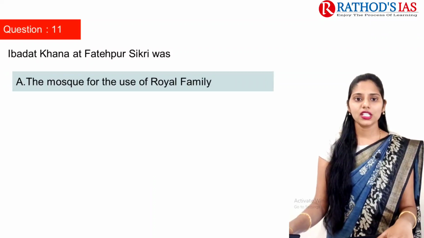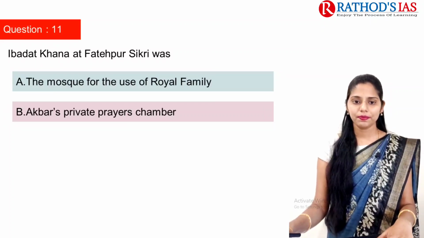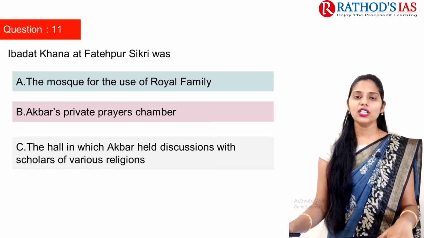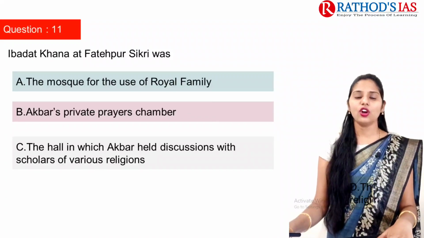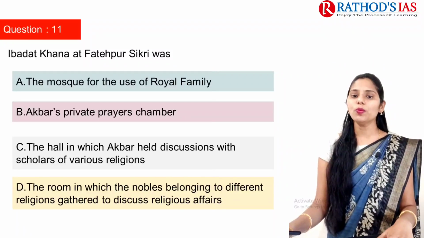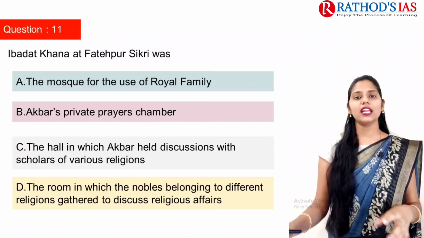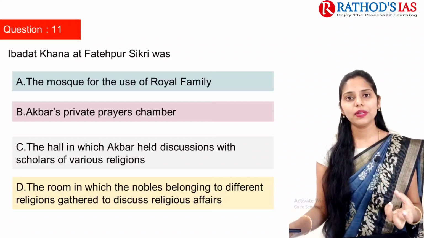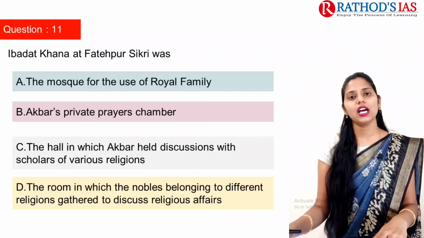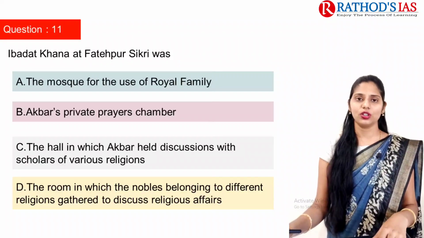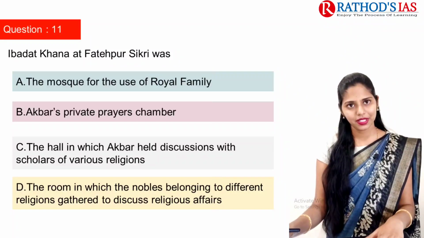The first option here is the mosque for the use of the royal family, the second is Akbar's private prayer chamber, the third is a hall in which Akbar held discussions with the scholars of various religions, and option D is the room in which the nobles belonging to different religions gathered to discuss religious affairs. So Ibadat Khana is a hall in which Akbar held discussions with the scholars of various religions. It was built by Akbar in the year 1575. These are some important things you have to remember regarding Ibadat Khana.